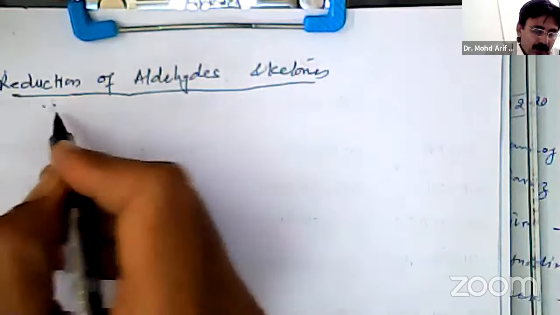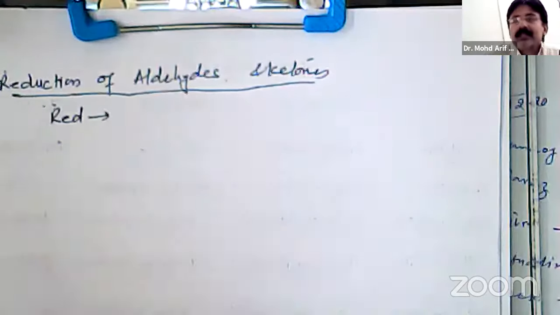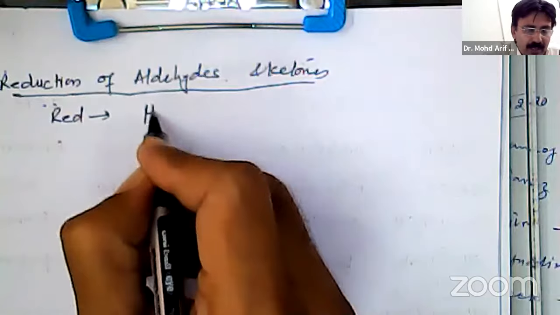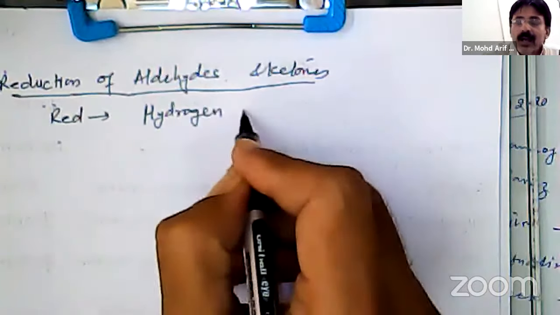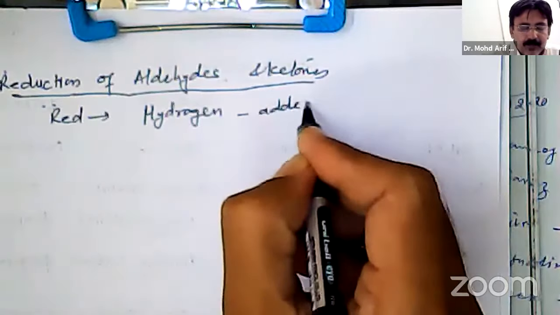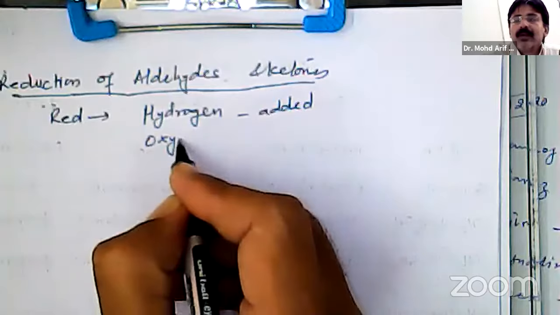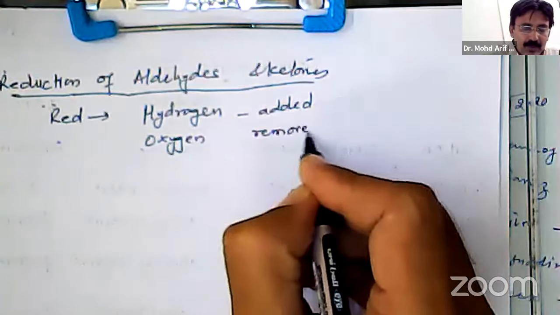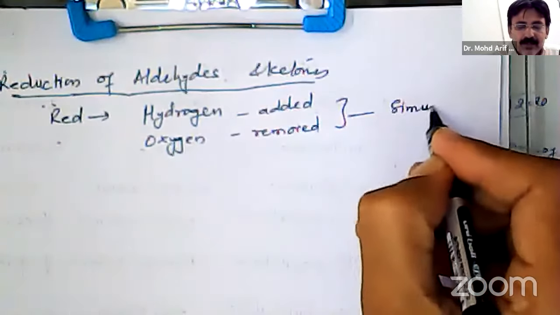Now you know that reduction is the process where hydrogen atoms are added, or oxygen atoms are removed, or both take place simultaneously.